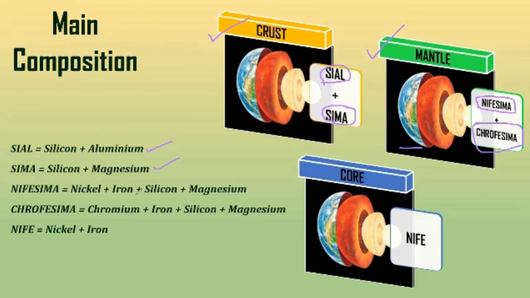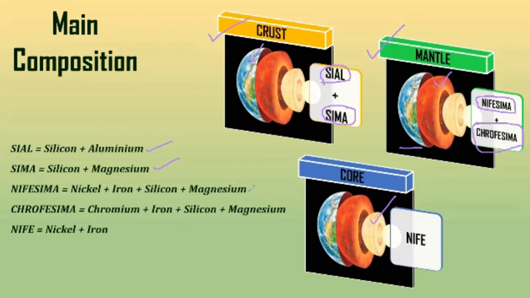We need to see, and also in this diagram, you have seen that this is crust, this is mantle, and the inner part is core. Okay, in this diagram, it is clearly mentioned: the outer layer is crust, the reddish layer is mantle, and the deep yellowish thing is called core. Okay. Now in the mantle we have seen Nifesima and Crophesima are present.